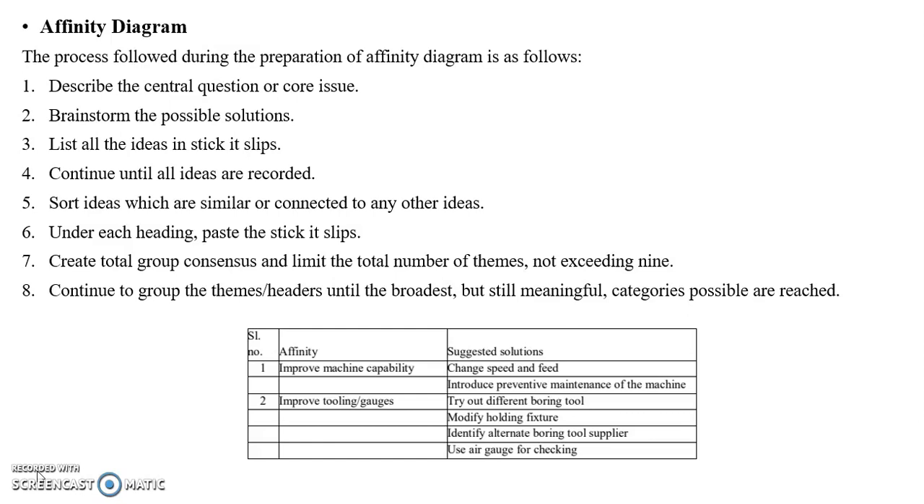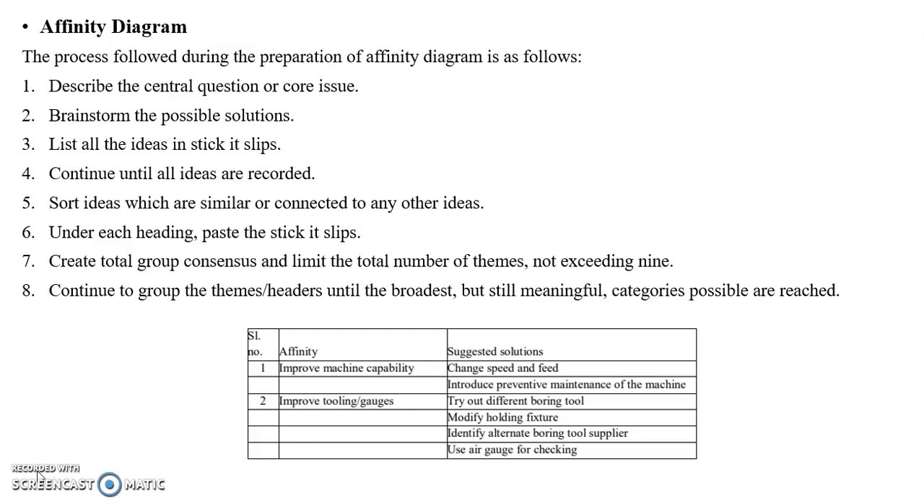The process followed during the preparation of an affinity diagram: the first thing is to describe the central question or core issue. And second, brainstorm the possible solutions. All the possible solutions given by the team members and invitees will be listed on stick-it slips. This will be continued until all ideas are recorded from all the team members and invitees.